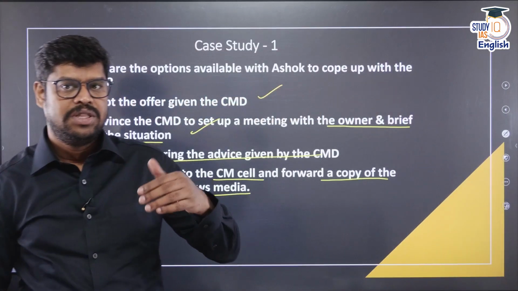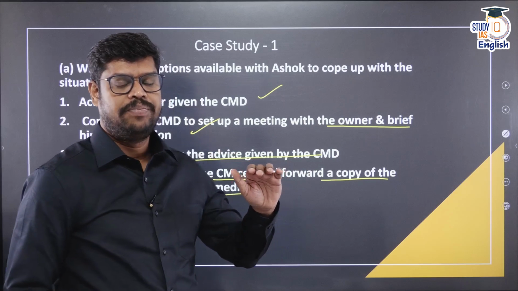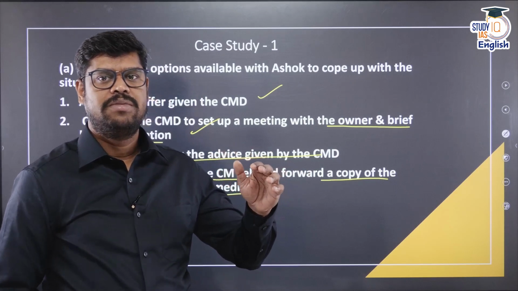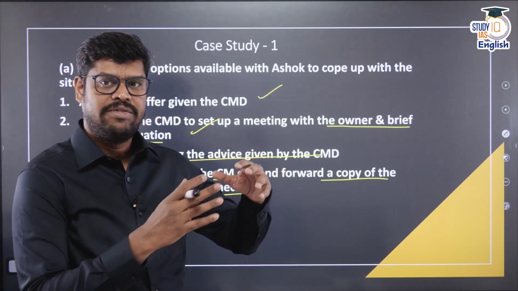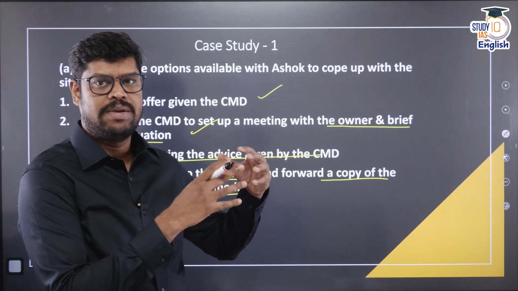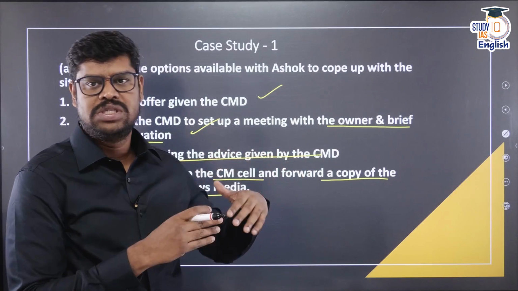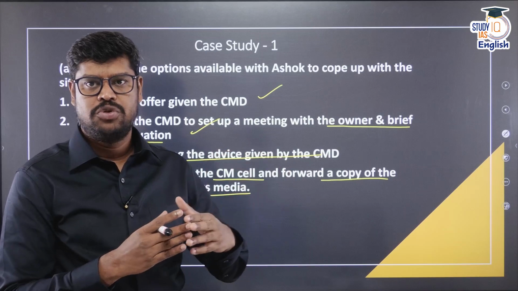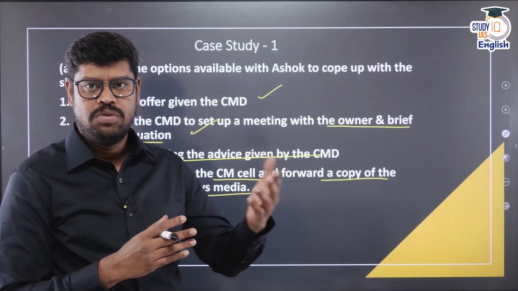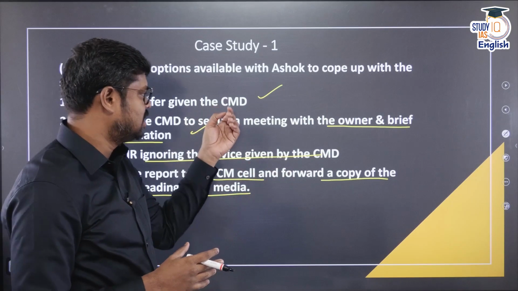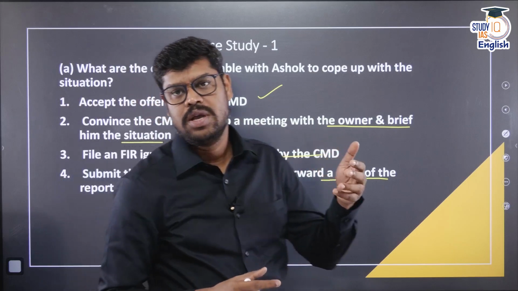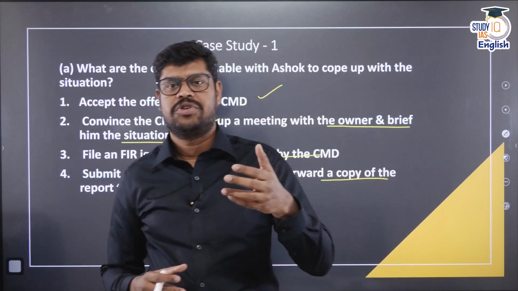If Ashok is accepting the offer given by the CMD, please understand, then yes, everything is personally good. So his family will be safe, his loan is waived off, probably he may get a promotion, and then he may be in the good books of his office. But at the same time, what is the basic problem? He is failing on performing his professional responsibility.